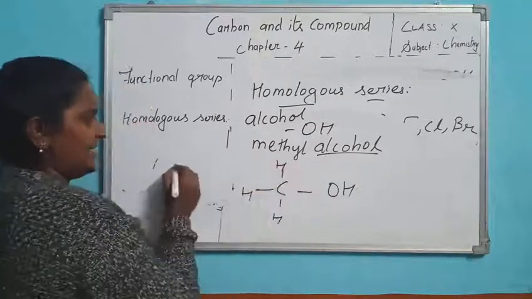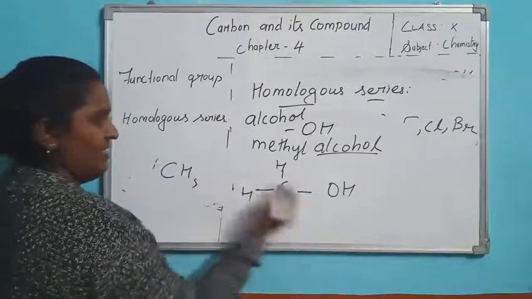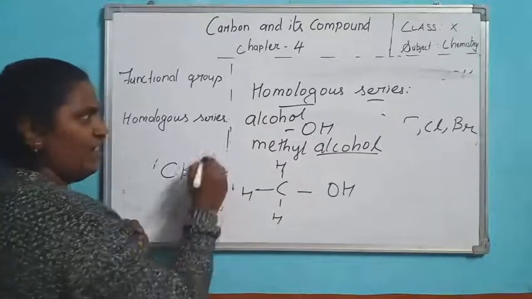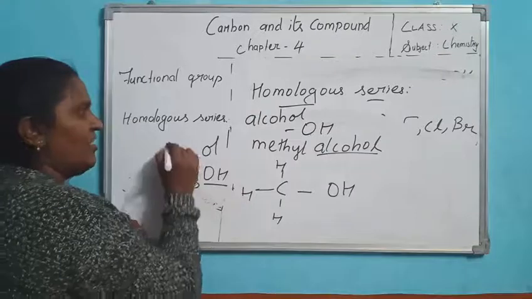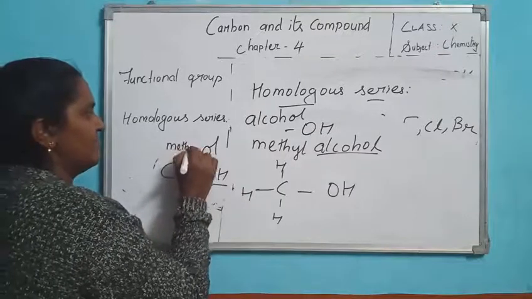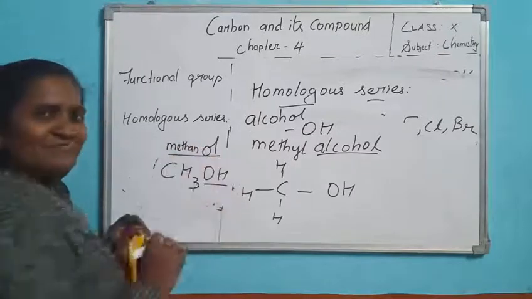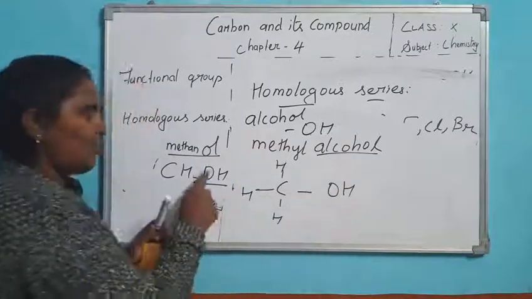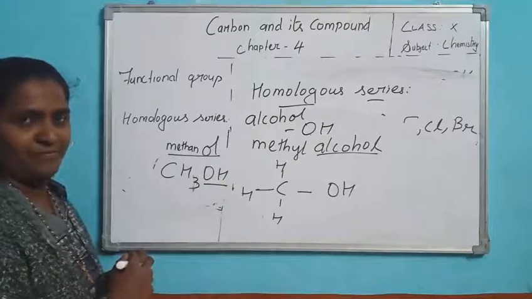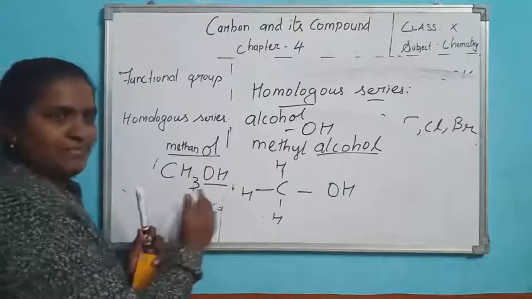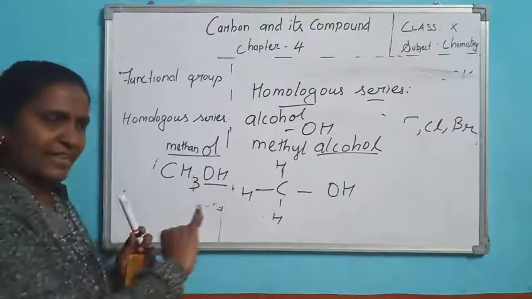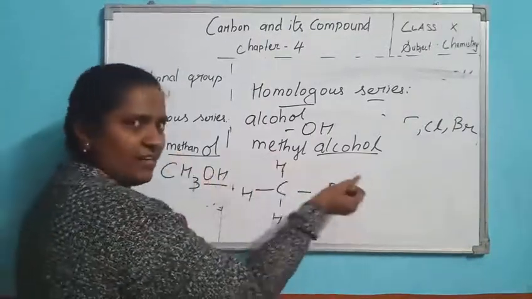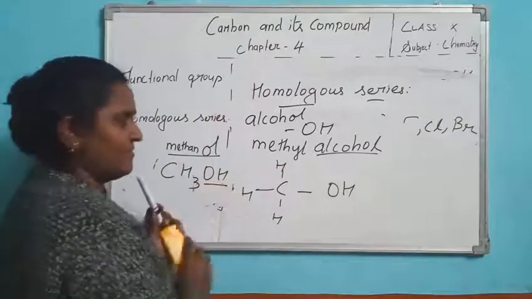It can be written as CH3, count it, CH3, functional group is OH. OH means alcohol, or we can say methanol. Alcohol also you can write as OL. This is methanol. The second carbon is ethyl alcohol or ethanol.